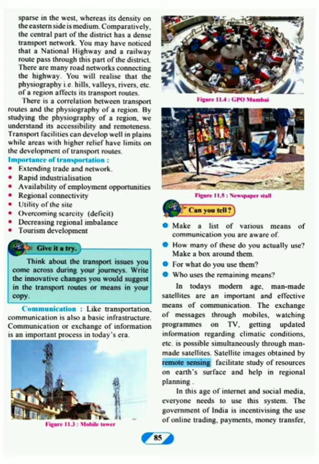Because of satellites, then TV came, and that is how we can exchange information through TV. Also you get a lot of information, you get to know. So even TV plays an important role. Satellite images obtained by remote sensing facilitate study of resources on Earth's surface and help in regional planning. These satellite images, obtained by remote sensing, help you to study that particular place, what resources are available there, and that further leads to regional planning.